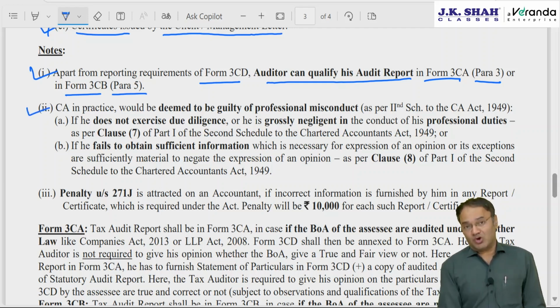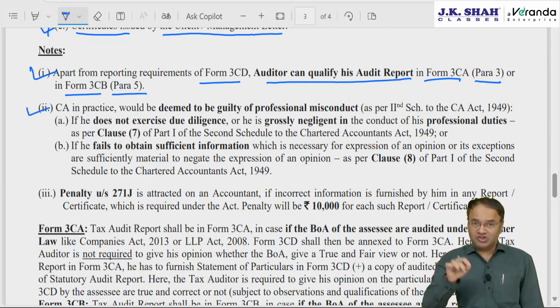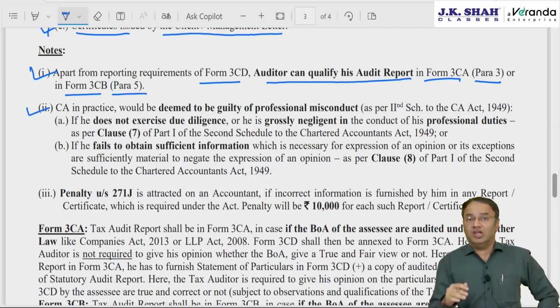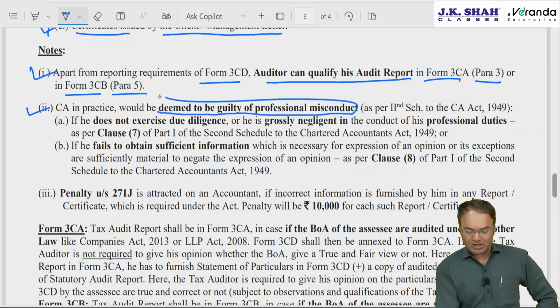Now if the CA does not do all these things, does not check, or checks but does not check properly, then that will amount to professional misconduct, and accordingly action can be taken against him. The Institute will also take action. The Income Tax Department can also impose a penalty of 10,000 rupees. The CA will be deemed to be guilty of professional misconduct as per Schedule 2 of the Chartered Accountants Act, 1949.